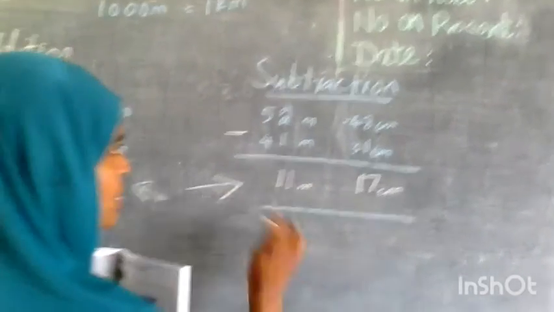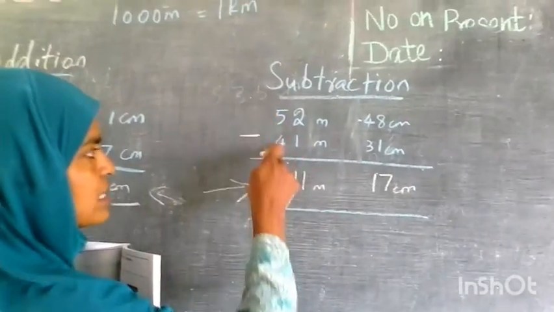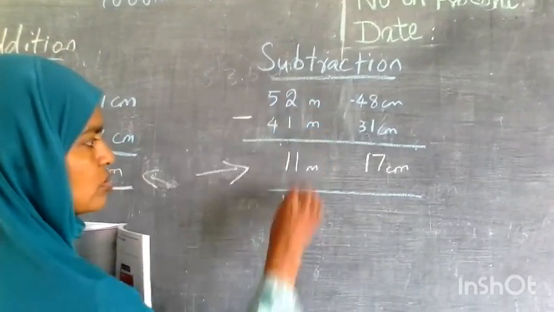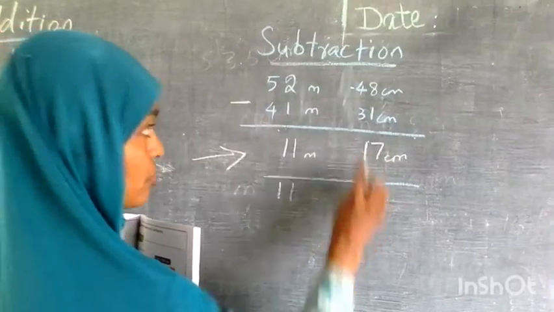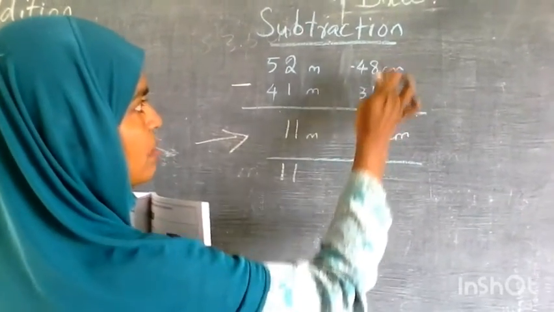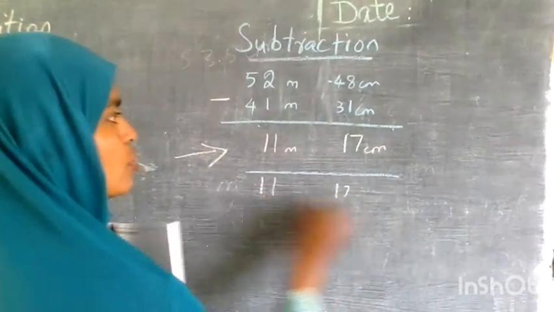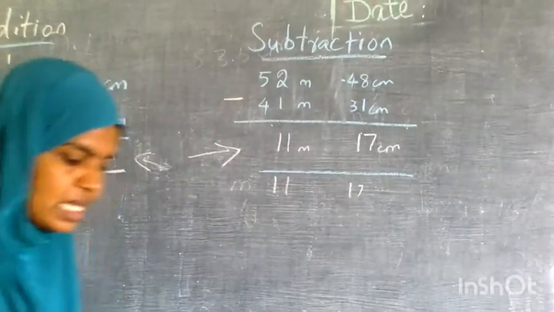If you are very clear about the numbers, go from here. 5 minus 4 is 1, 2 minus 1 is 1. So here, any bigger number? No. So I can proceed. 4 minus 3 is again 1. 8 minus 1 is 7. This way also you can do. Both ways you will get the same answer. You check in your book.